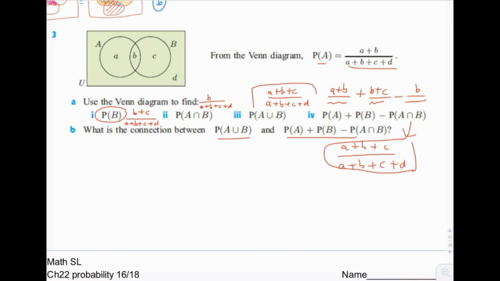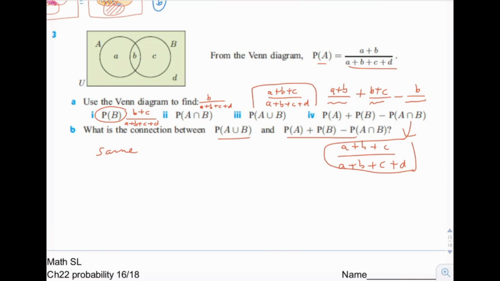And probability of A plus probability of B minus the intersection. And yeah, we did that, and they're equal. Yeah, so they're the same. They're just done in different ways. So in one case, we are taking the union, and in the other we add the two together, and then we subtract out the middle because it's counted twice.